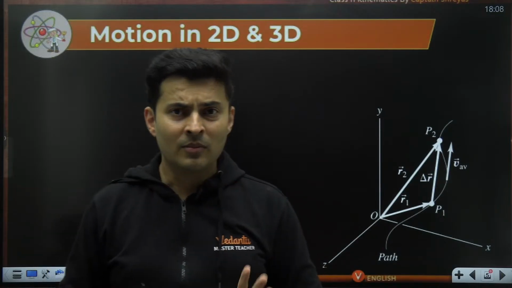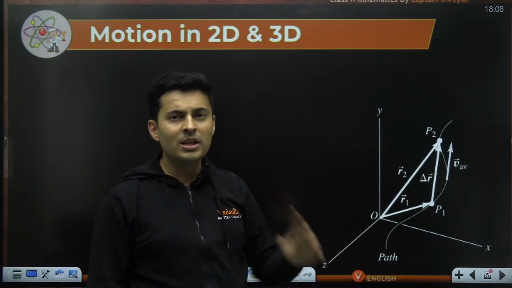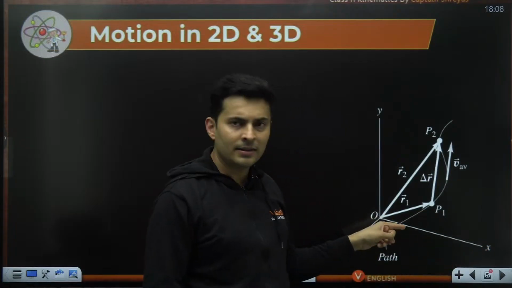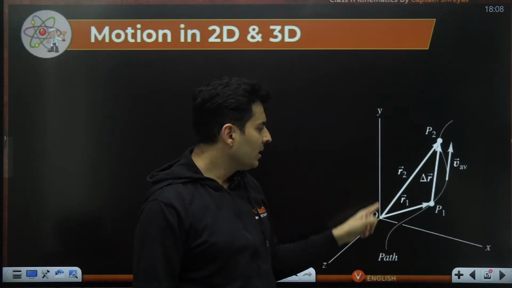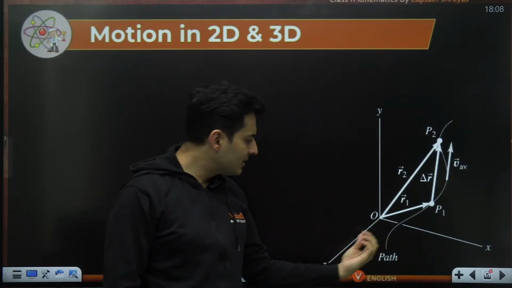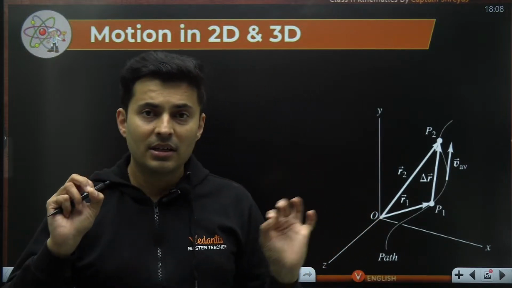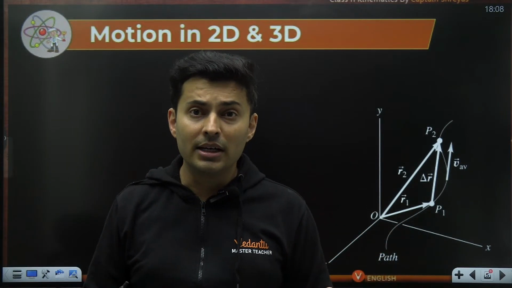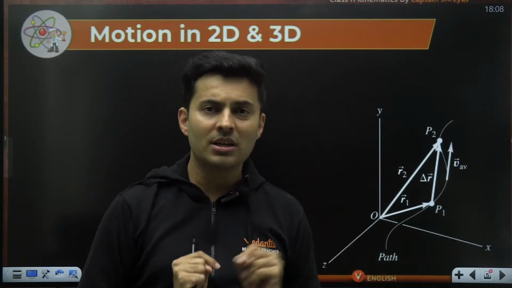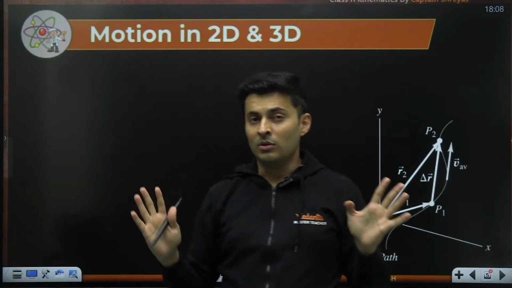Now, imagine instead of looking at that 3 dimensional motion, I only focus on the x coordinate. Then I will see the x coordinate going along a straight line. If I just focus on the y coordinate, it will go along a straight line. If you just focus on the z coordinate, then the z coordinate will keep changing along the z direction. So if I focus on the individual x, y, z coordinates, they all appear like one-dimensional motion. 1D motion here, 1D motion here, and 1D motion over here. Is that right, everyone? Okay.